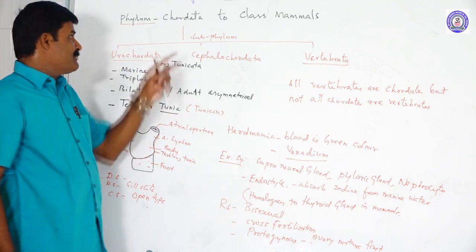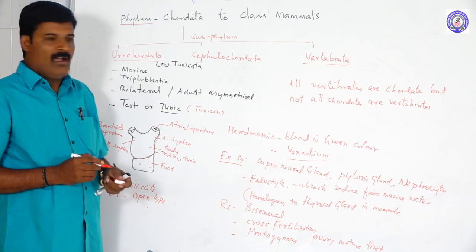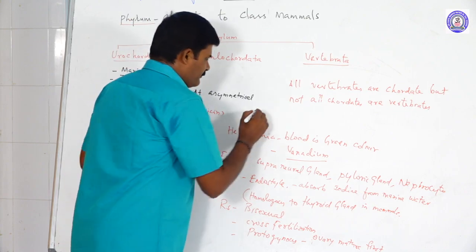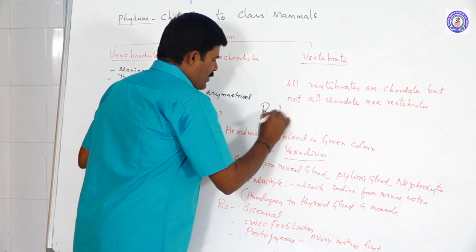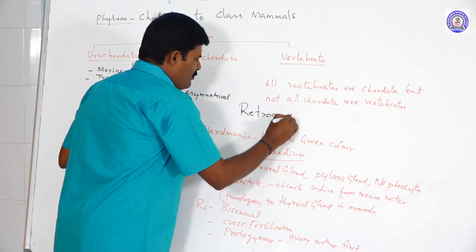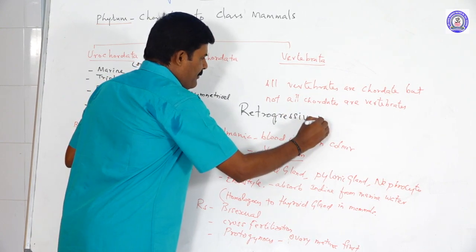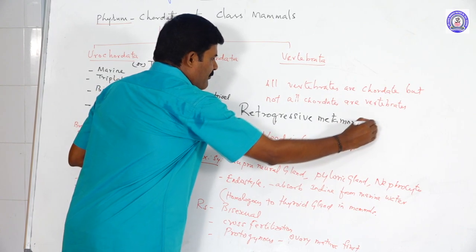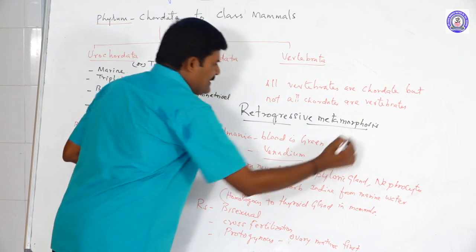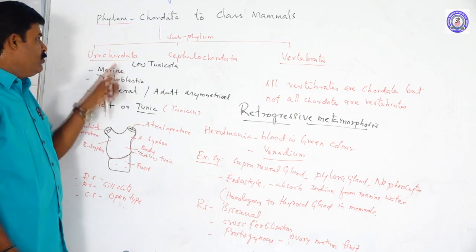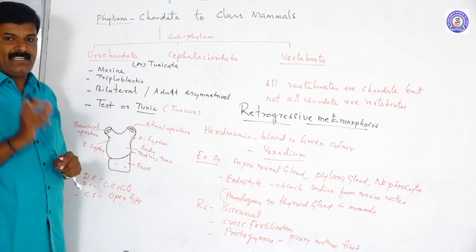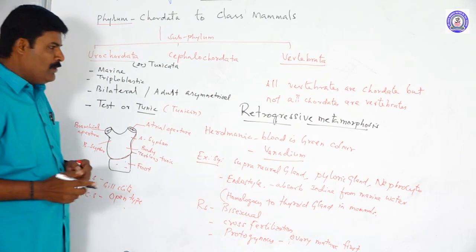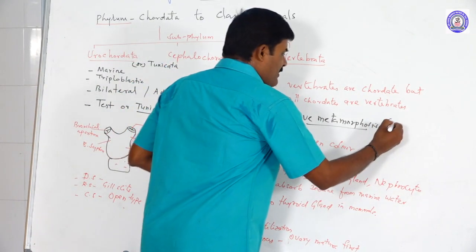Another important characteristic feature of the urochordates is retrogressive metamorphosis. What is retrogressive metamorphosis? In urochordates, the notochord is present in the tail region in the larval stage.